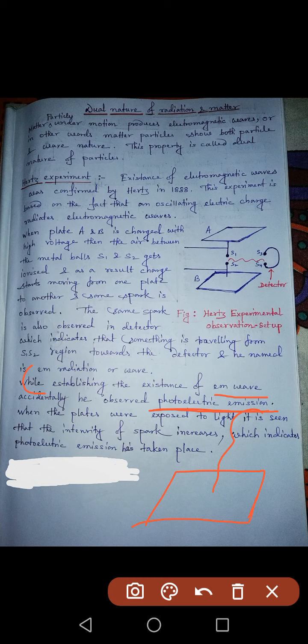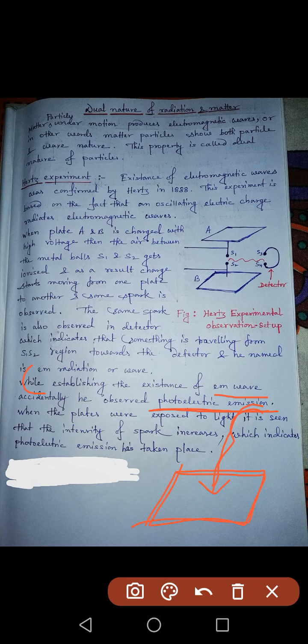When light falls on it, it is seen that some electrons come out of the atom by gaining energy from the light. When electrons come out, those electrons become free, and if we connect this plate with some external circuit, we will see that charge or current has started to flow.